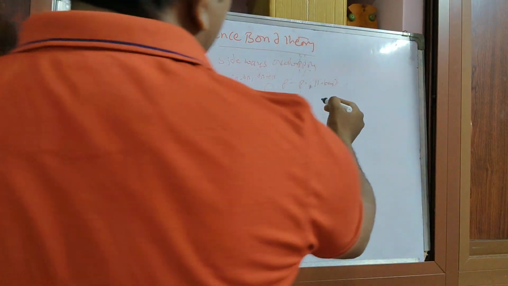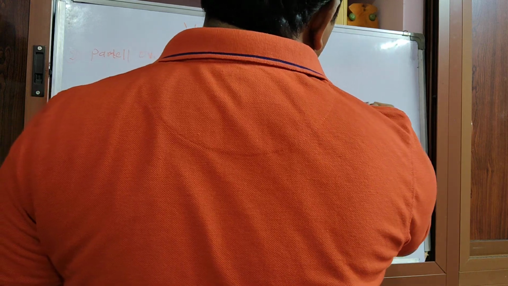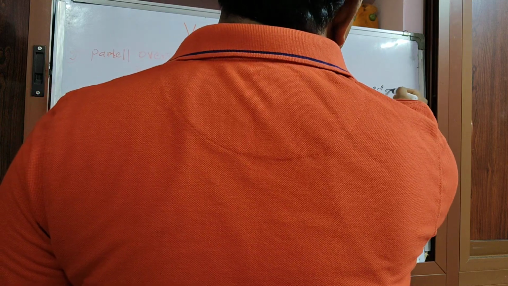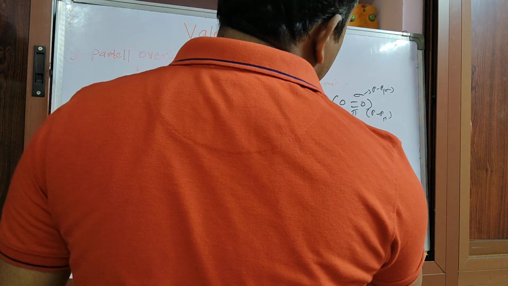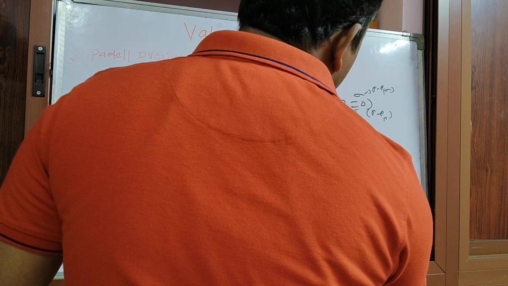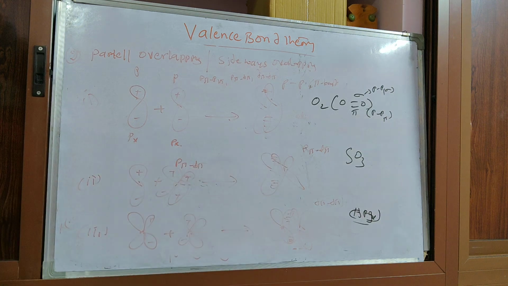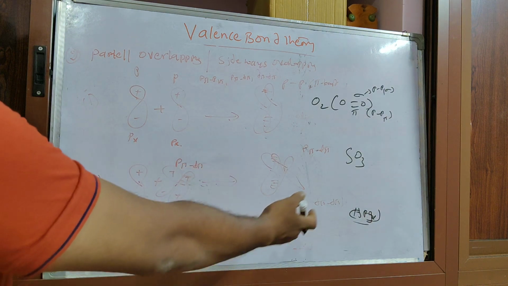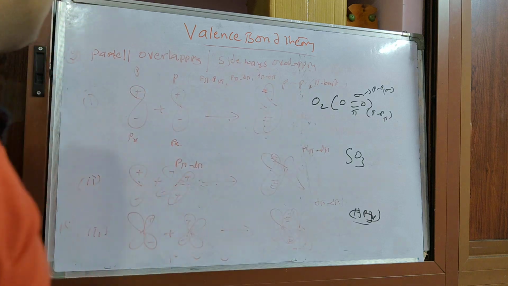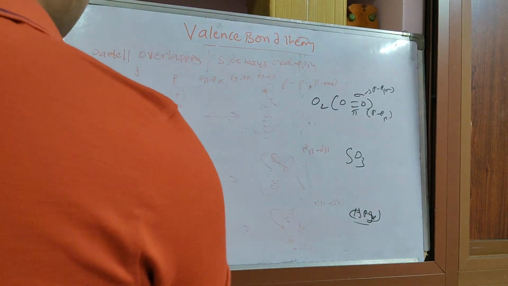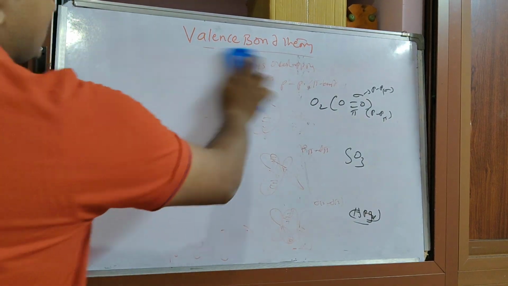If you identify different molecules, for example the oxygen molecule, O2, O double bond O, one is a sigma bond, one is a pi bond. This is pp sigma, pp pi. If you take sulfur trioxide and H3PO4, you can easily identify p pi d pi and d pi d pi bonds. These are examples of sideways overlapping and parallel overlapping. You have to remember which molecule shows this bonding.